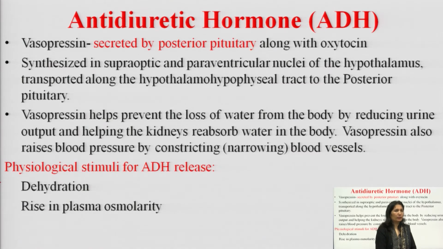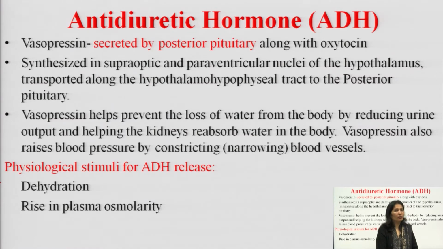It is transported along the hypophyseal tract to the posterior pituitary and then it is released. So, antidiuretic hormone is released from the posterior pituitary, but it is not synthesized there; it is synthesized in the hypothalamic nuclei. Now, how does it act?